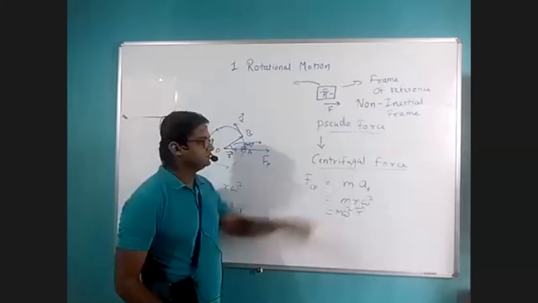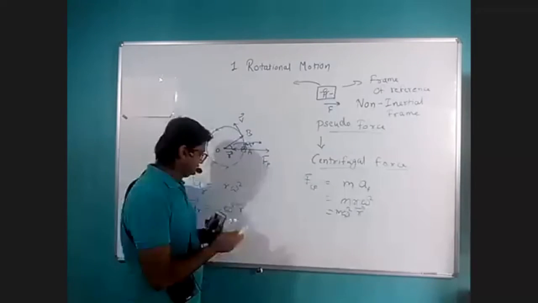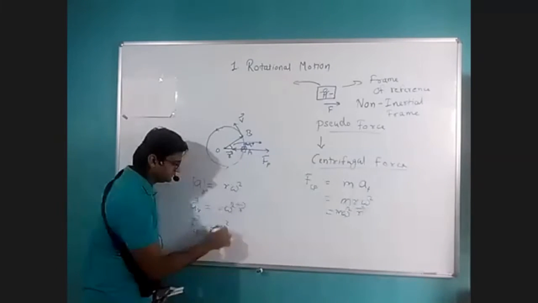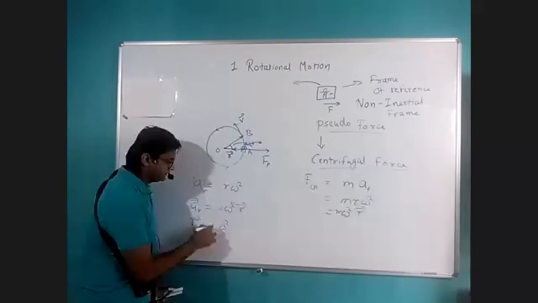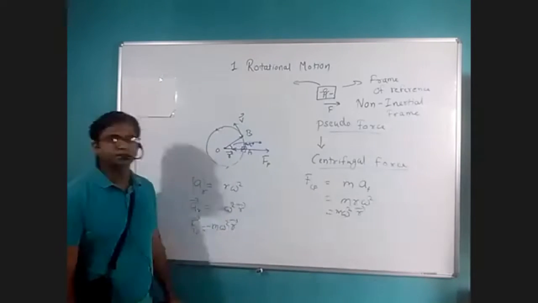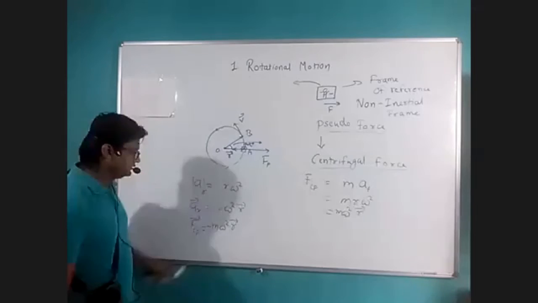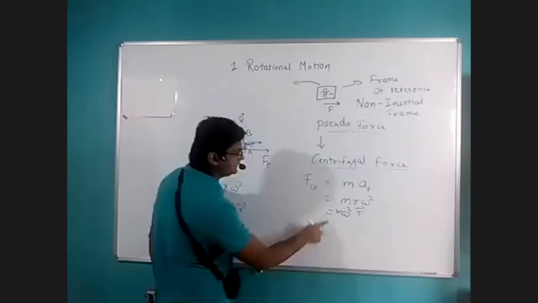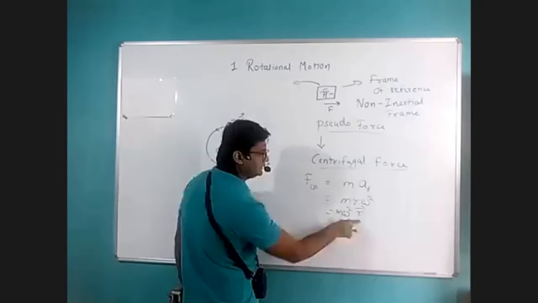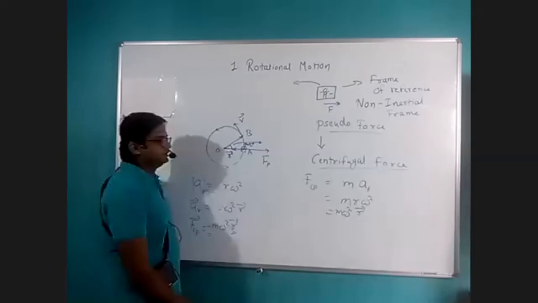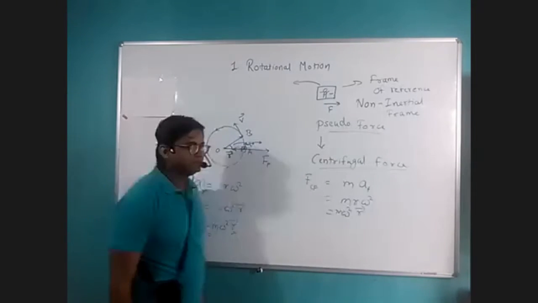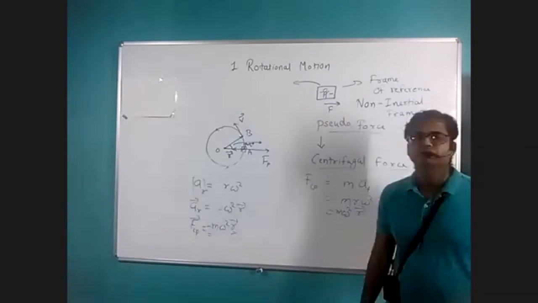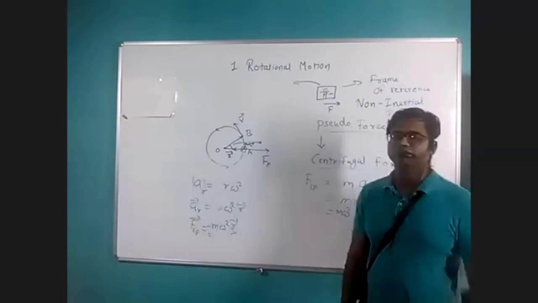This is centrifugal force. If we consider centripetal force, which is a real force, then the centripetal force is given in vector form by minus m omega square r vector. If you look at the direction of this centripetal force, it is opposite to the radius vector. So centripetal force is towards the center, and centrifugal force is in the direction of the radius vector, so it is away from the center of the circle. Centripetal means center-seeking force, directed towards the center, and centrifugal is a force directed away from the center.